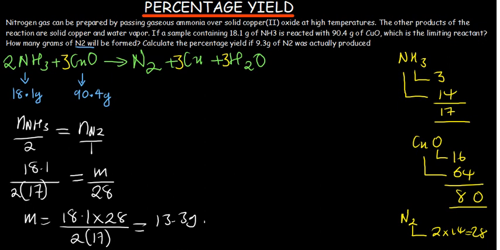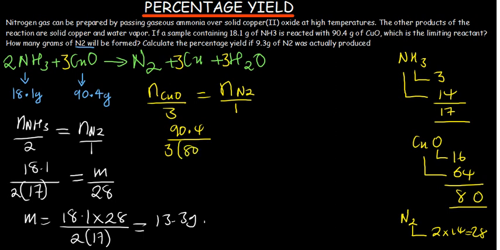So number of moles of copper oxide divided by the coefficient 3 is going to be equal to number of moles of nitrogen divided by 1. Number of moles is given by mass over molar mass. So the mass of copper oxide given is 90.4 over molar mass. Down there we already have a 3, and that is multiplied by the molar mass of copper oxide, which is 80, and this is going to be equal to mass over molar mass. Now this is for the nitrogen.